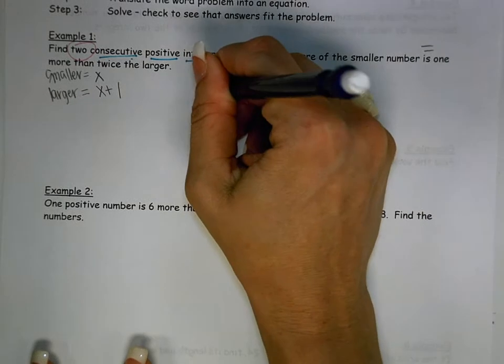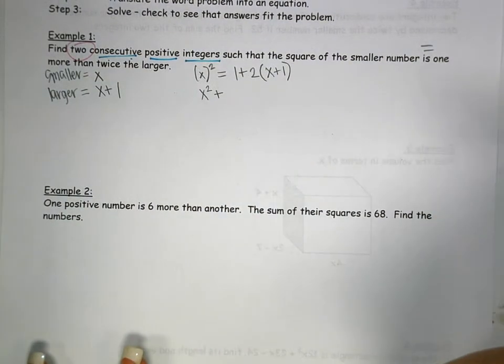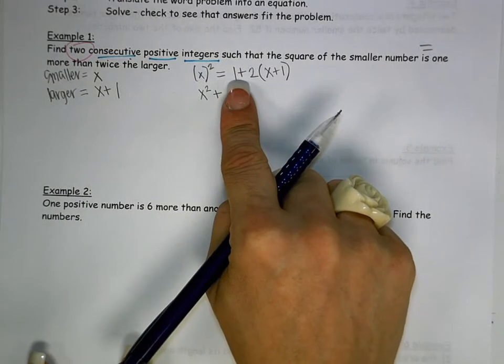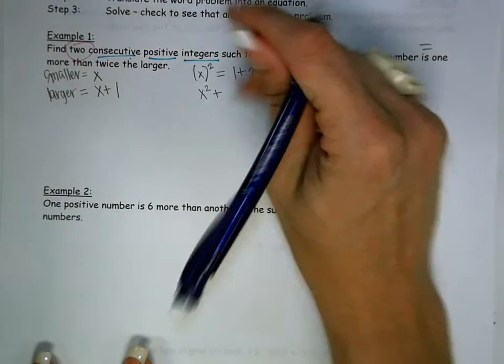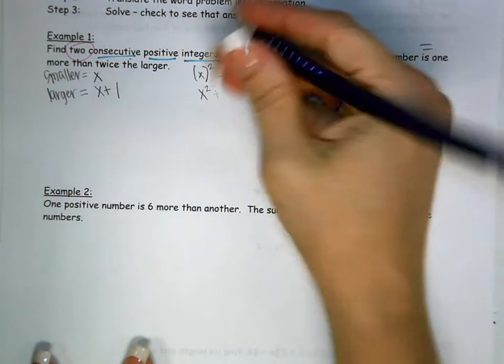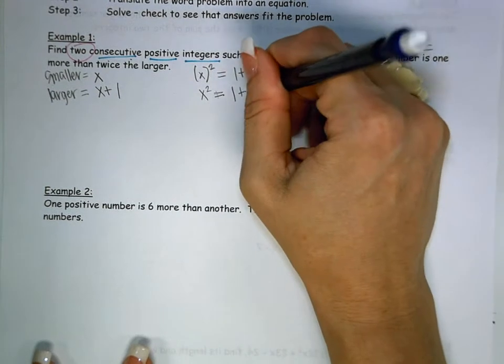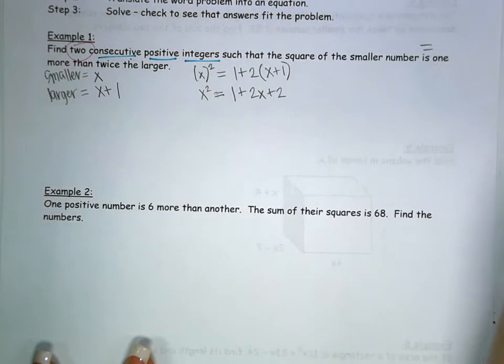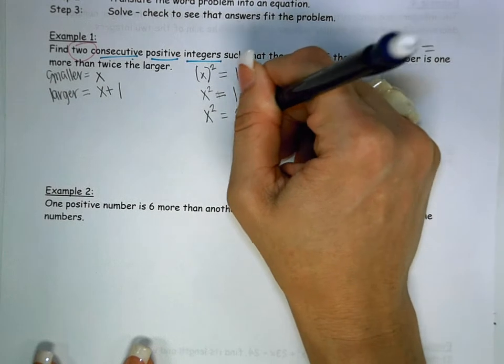X squared plus, what do I do first here? Do I add or multiply? Multiply. Please do not make that very remedial mistake. Make sure you're following order of operations. So, sorry, x squared equals, not x squared plus. X squared equals 1 plus, distribute that, 2x plus 2. Combine like terms, and you get x squared equals 2x plus 3.